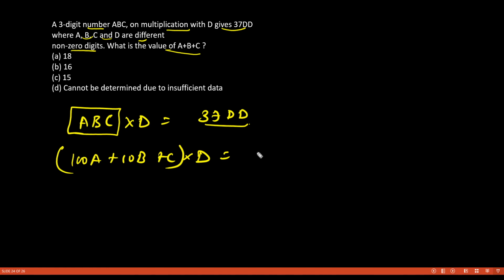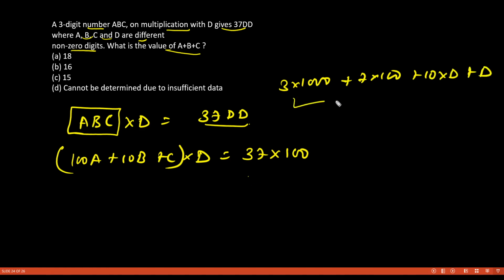This 37DD can be written as 3 into 1000 plus 7 into 100 plus 10 into D plus D, which is 37 into 100 plus 10D plus 1D.